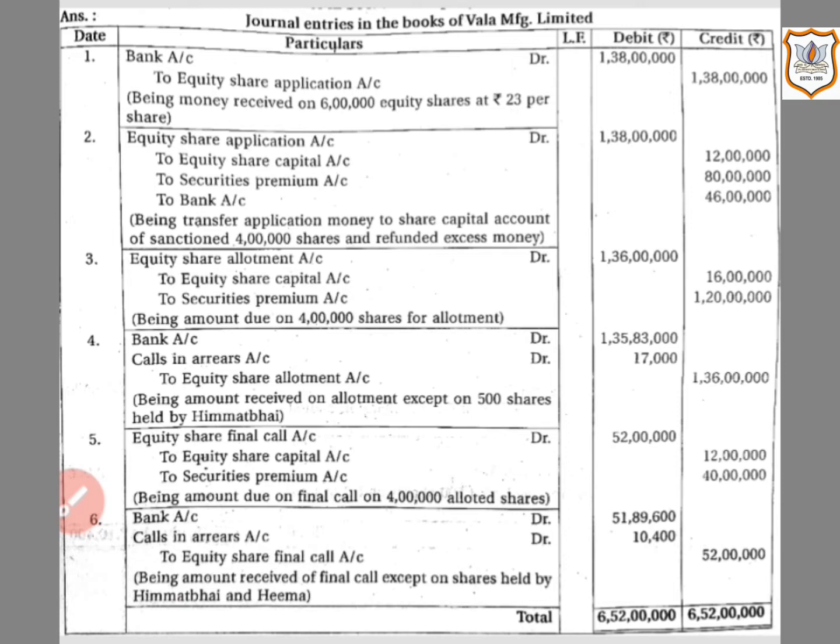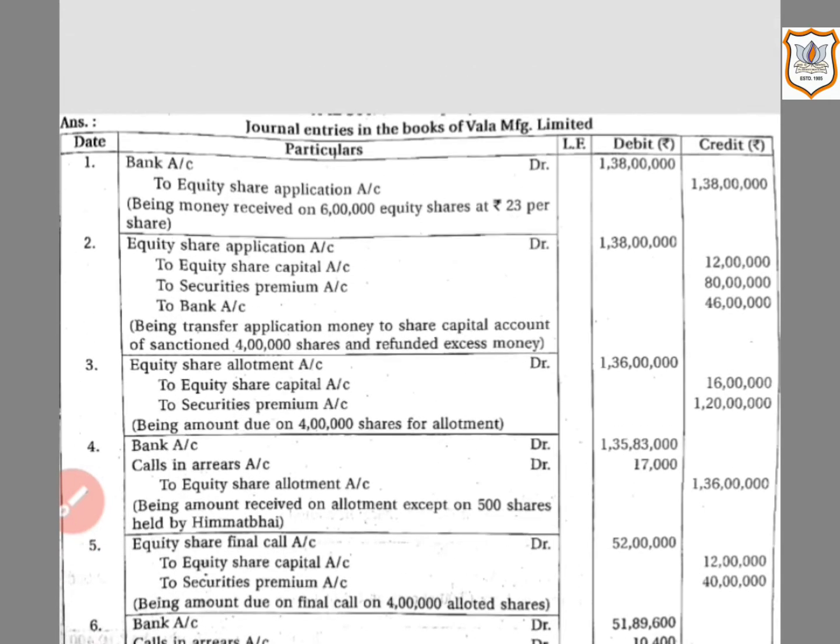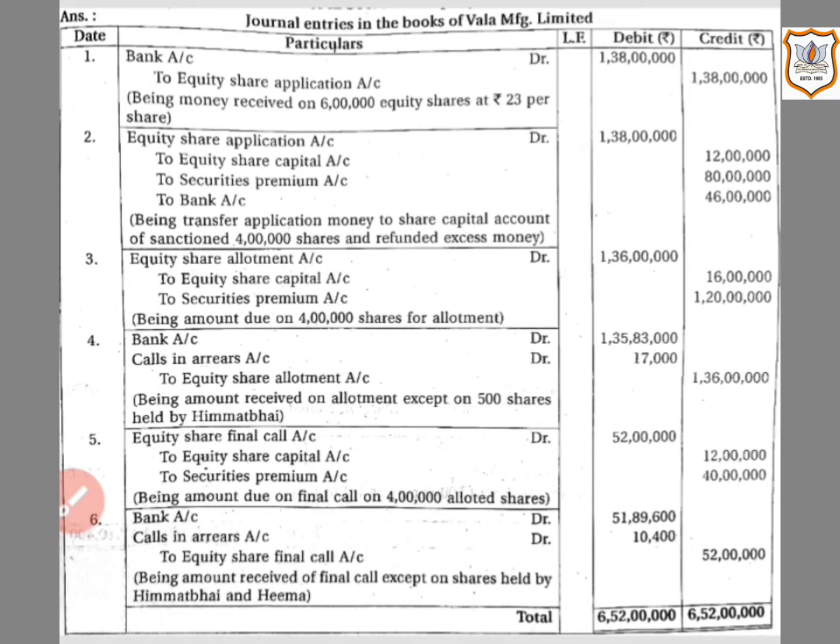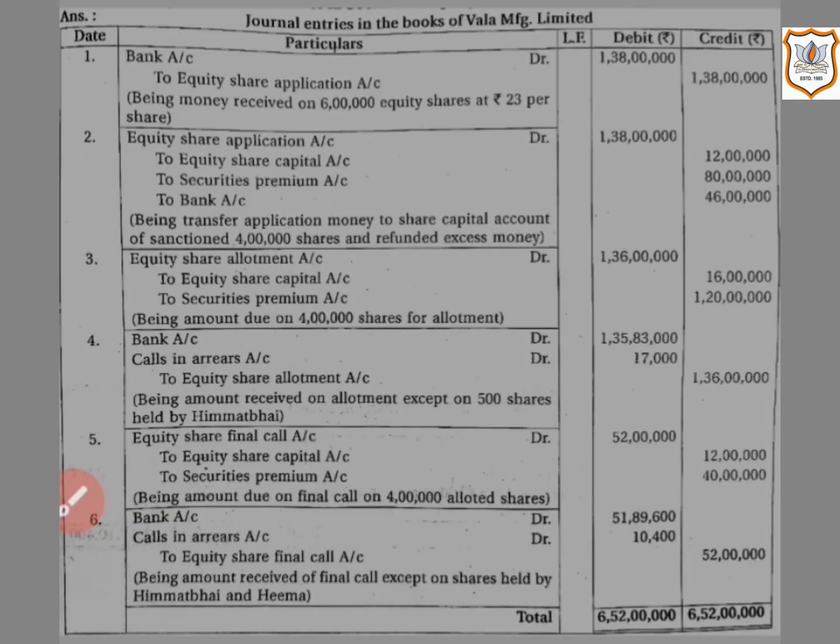It should be observed from this entry that securities premium reserve account is not credited although it is received. Securities premium reserve account is not credited at this stage because it becomes due only when shares are allotted and not earlier. If securities premium reserve account is credited and the shares are not allotted to the applicant, the amount will have to be refunded.